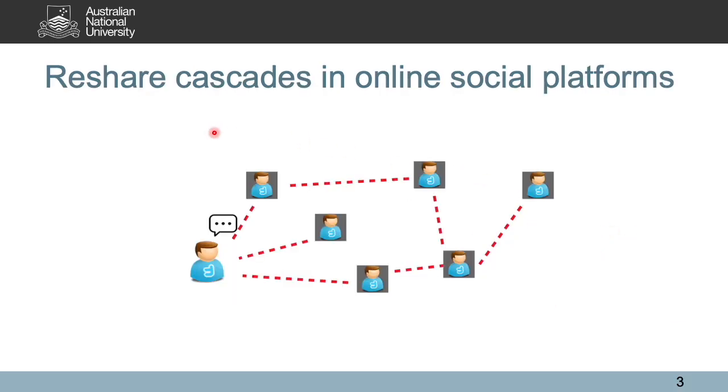Another field that we are particularly interested in is applying Hawkes processes to model online information diffusions. In online social media platforms such as Twitter, online information diffusions are usually studied in the form of Reshare cascades. As shown in this example, the self-excitation comes from the event resharing among users. For example, in this network of Twitter users, this user posted an initial tweet and his friends saw it and chose to retweet, which further exposed the tweet to more users. Eventually, this creates a Reshare cascade.